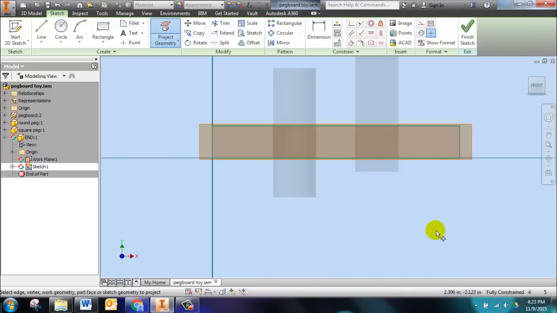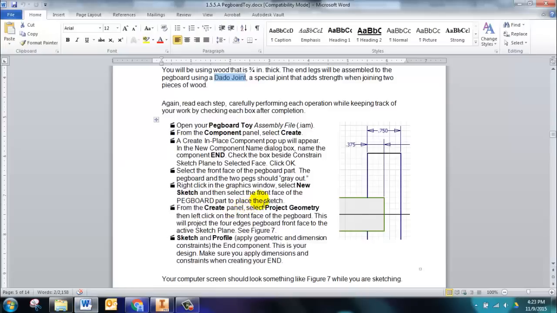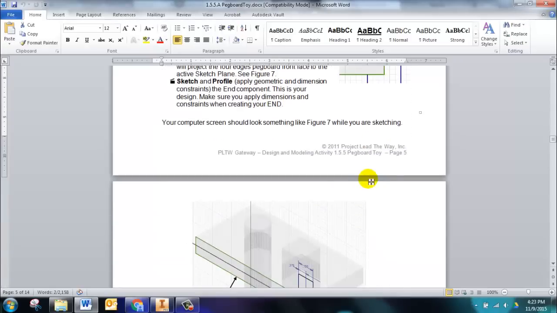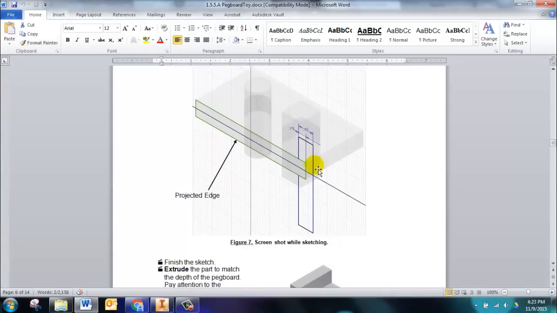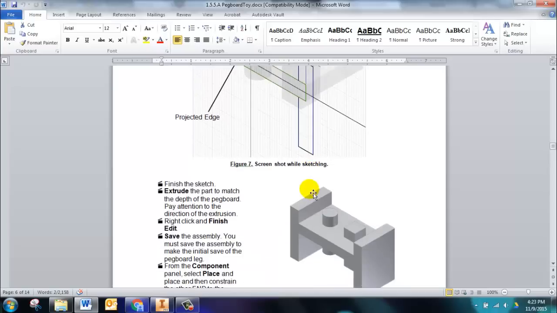We're going to create our leg, or our end, using the picture in the packet. The picture we need is right here. It tells us that we want it to be 3/4 of an inch wide, and the rest of the numbers we don't really know.